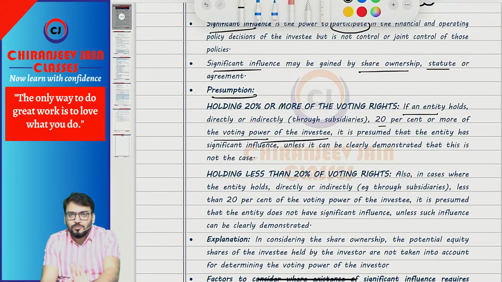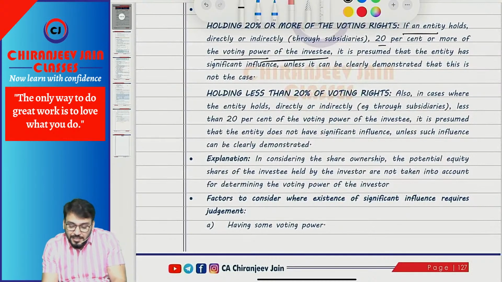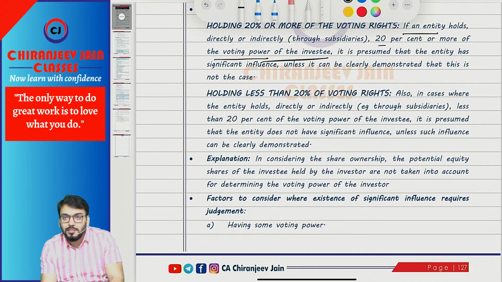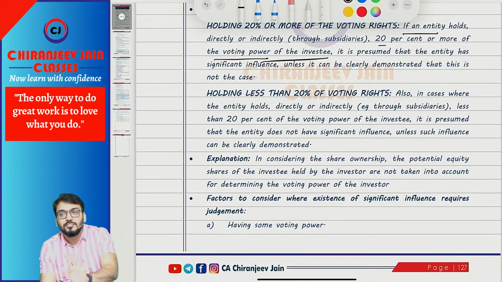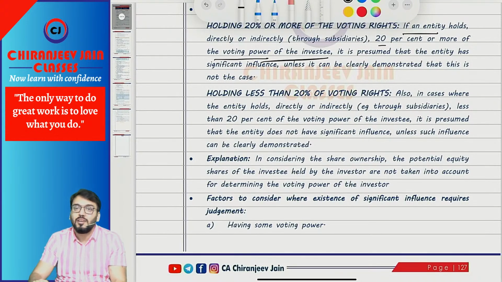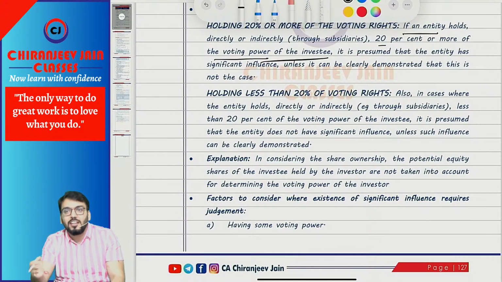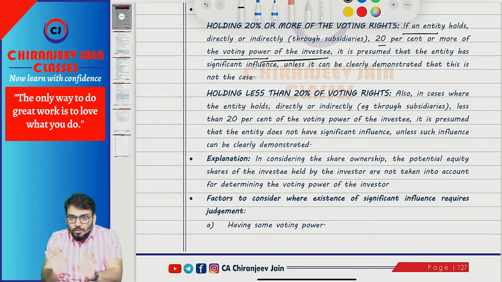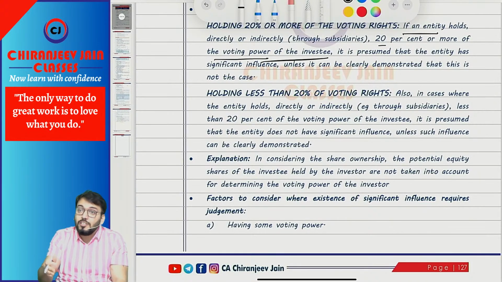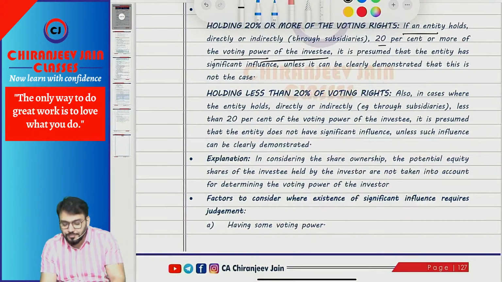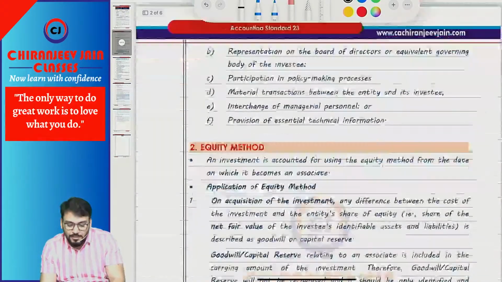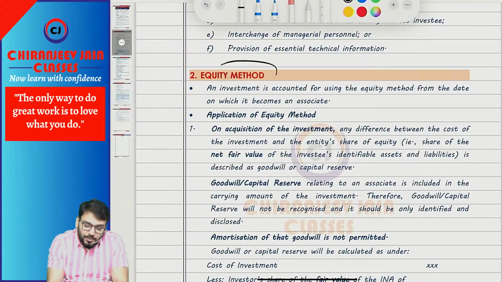If an entity holds directly or indirectly less than 20% of the voting power of the investee, it is presumed that the entity does not have significant influence, unless it can be demonstrated otherwise. Means in normal circumstances, 20 or more than 20, significant influence. If less than 20, no significant influence. Understood? Correct. Now coming to the accounting.